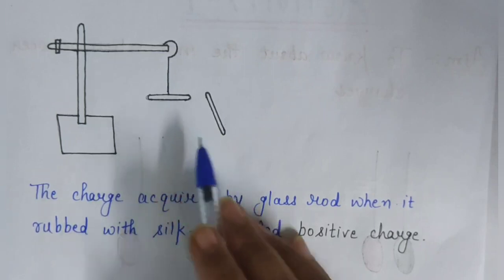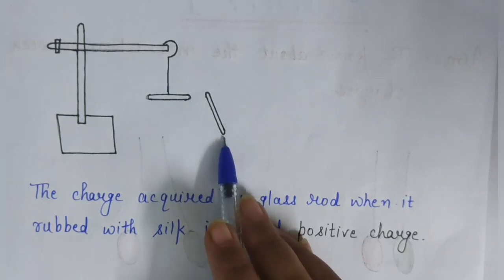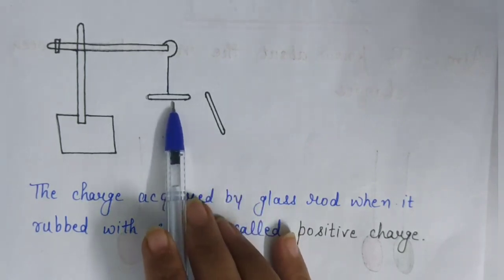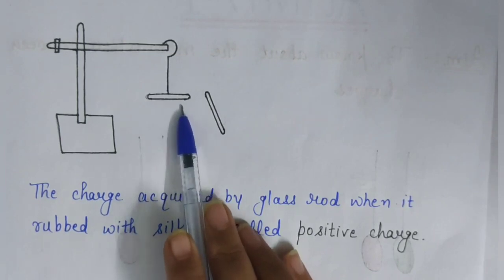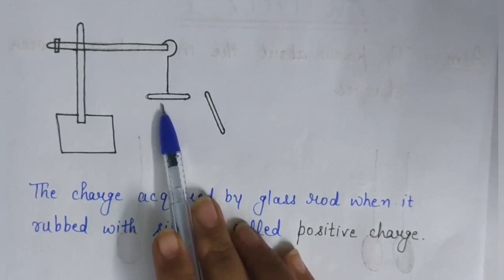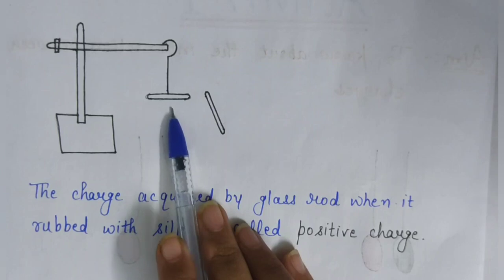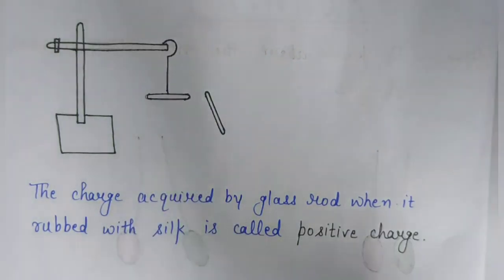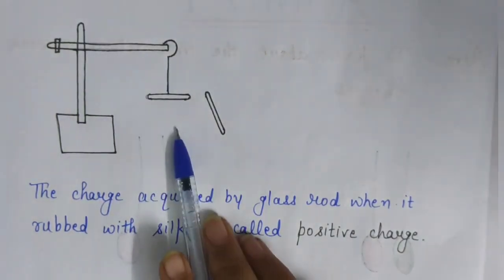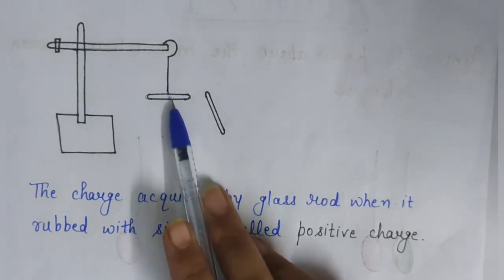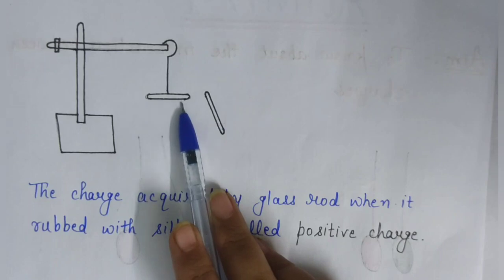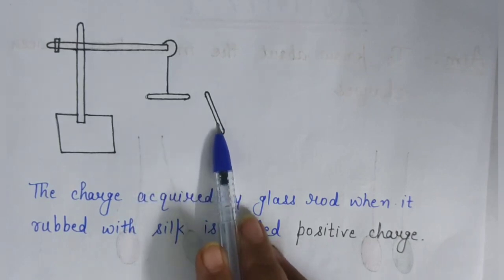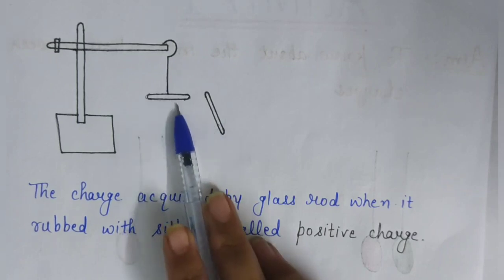Now, bring the other glass rod near this rod. You will observe that the suspended glass rod moves away from the other glass rod. I am repeating, you will observe that the suspended glass rod, this is the suspended glass rod, moves away from this glass rod when we bring this glass rod near this rod.